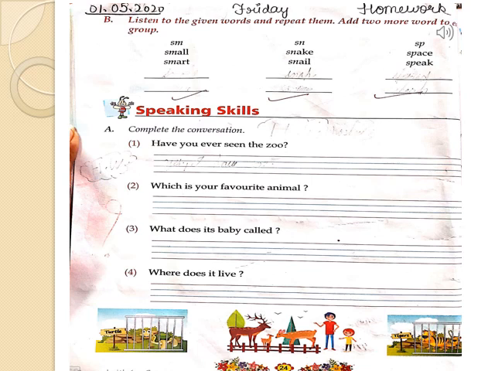Speaking skills. Complete the conversation. Now you need to complete the given conversation on this page. Question 1. Have you ever seen the zoo? Write the answer here in the given row. Which is your favorite animal? What is its baby called? And where does it live?